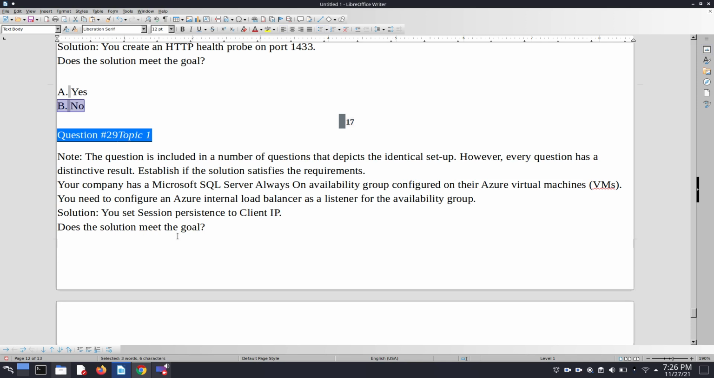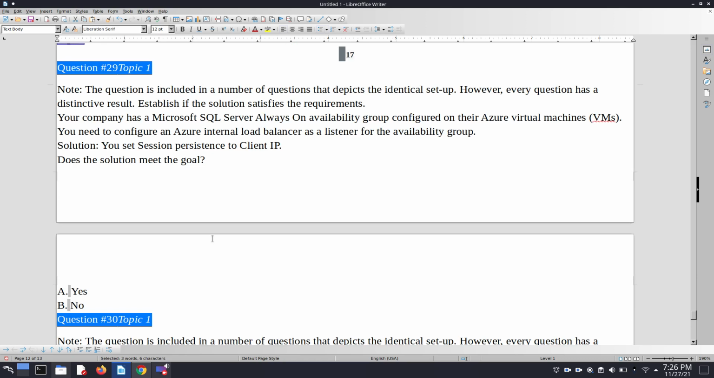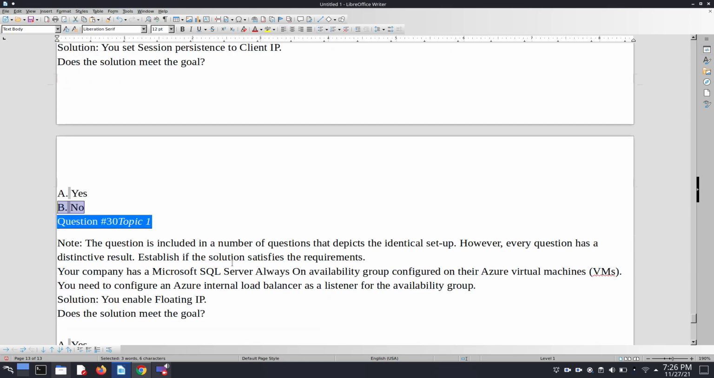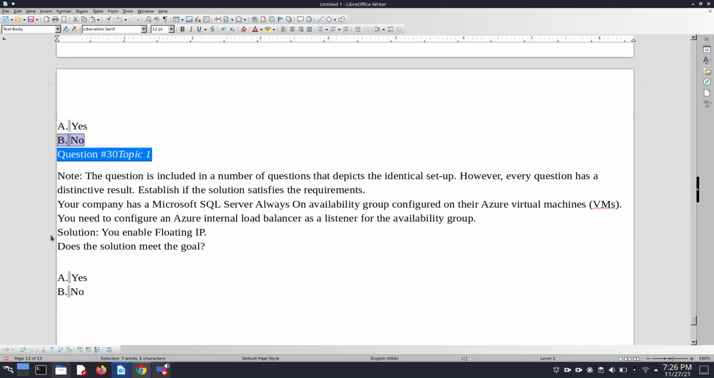So question number 29 is also the same with a different solution. You set session persistence to client IP. Session persistence, I think, is only used for persisting the session from our server. So this also does not make any sense here. This solution also does not meet our goal. So we choose no.